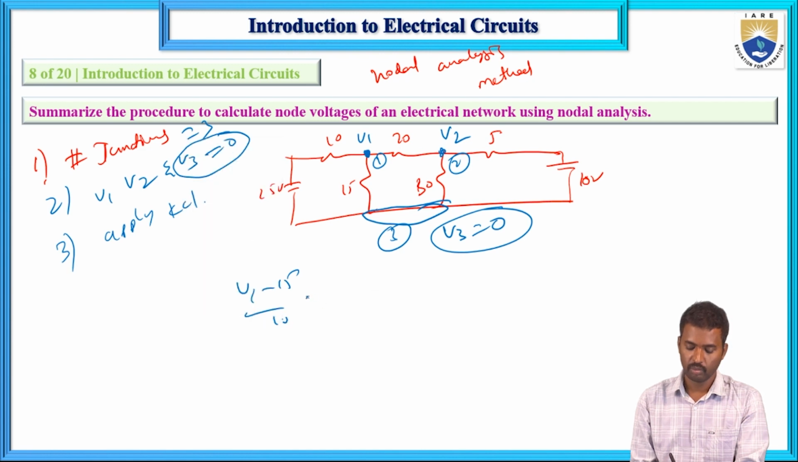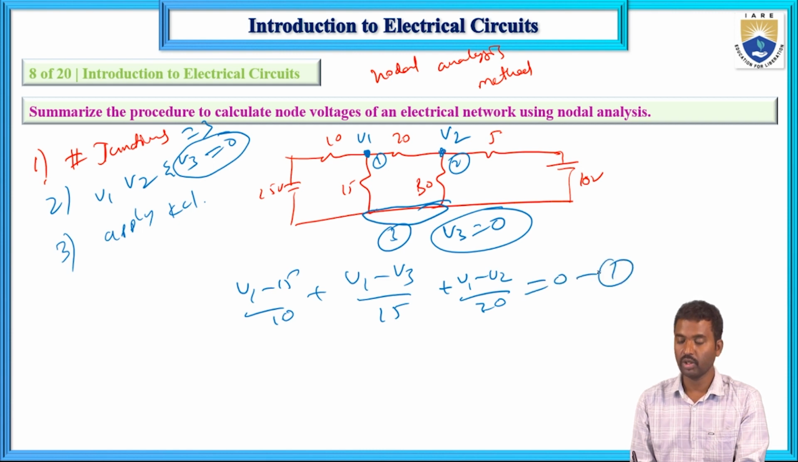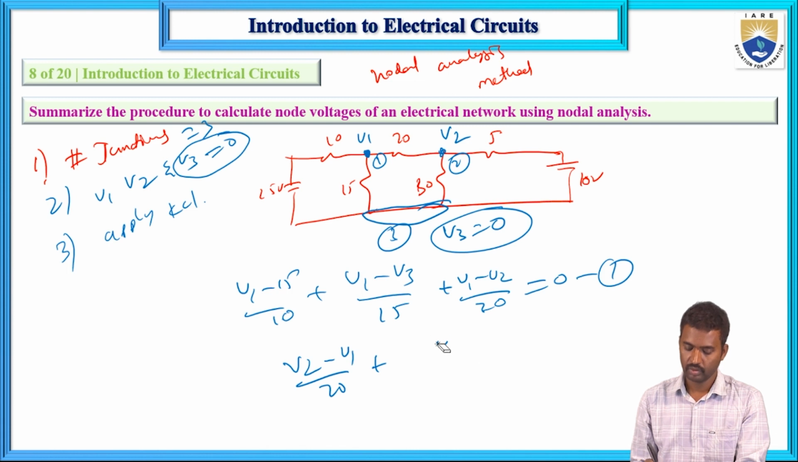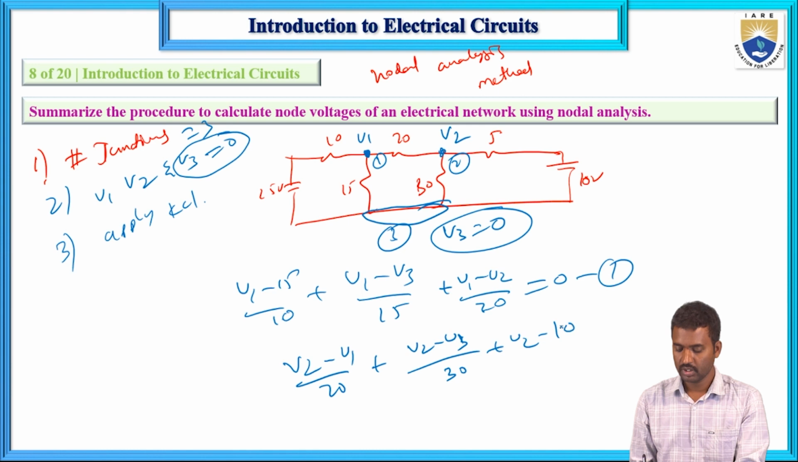If you apply KCL at node 1, V1 minus 15 by 10 plus V1 minus V3 by 15 plus V1 minus V2 divided by 20 is equal to 0. This is equation number 1. Next, V2 minus V1 by 20 plus V2 minus V3 divided by 30 plus V2 minus 10 by 5. This is equation number 2.